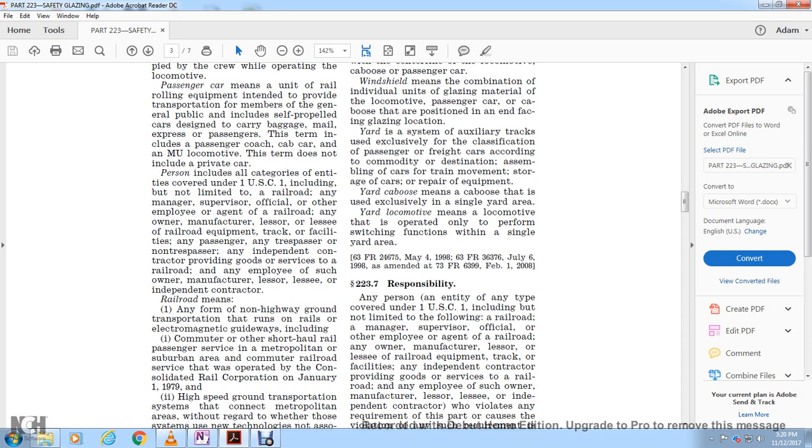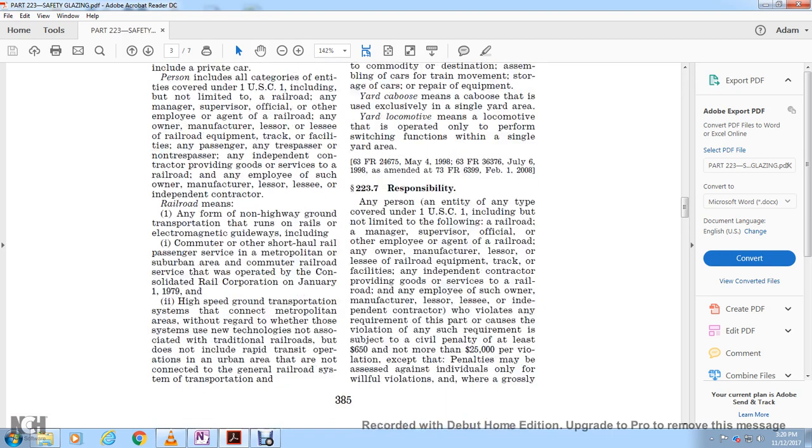Title 63 Federal Register 24655, May 4th, 1998. Title 63 FR 36376, July 6, 1998, is amended with Title 73 FR 6399, February 1st, 2008.